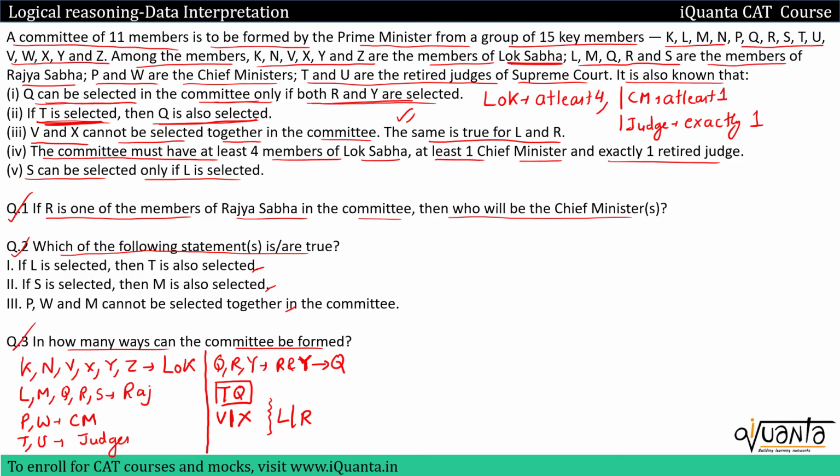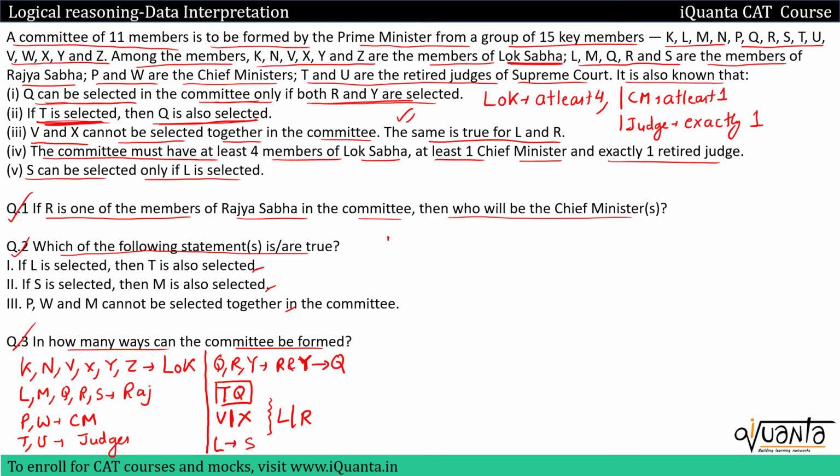After that, S can be selected only if L is selected. So if L is selected, then only S can be selected. So this is again, S can be selected. If L is selected, it is not necessary that we have to include S with him. So L can exist alone, or he can exist with S as well. Now in the question we have been given that if R is one of the members of Rajya Sabha in the committee, then who will be the chief minister or ministers?